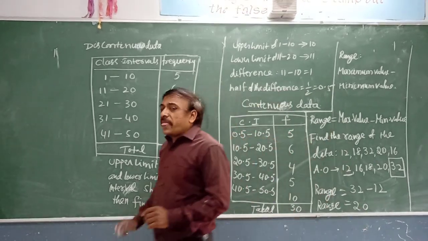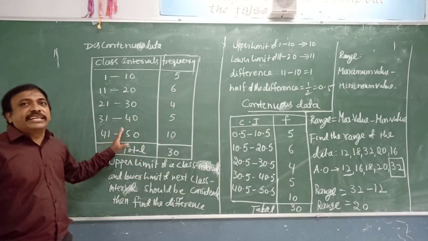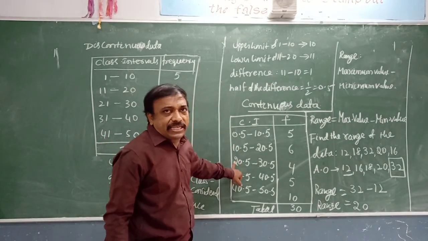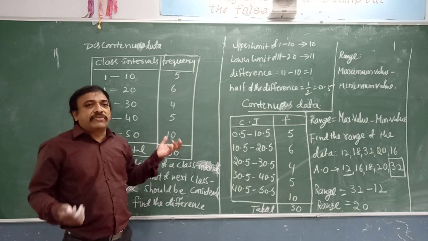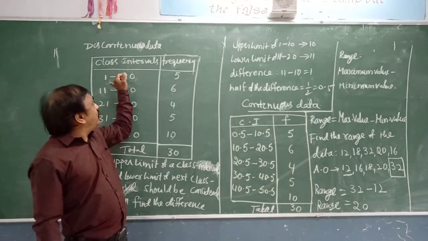Now, no one asked the question: what is the necessity to convert discontinuous data into continuous data? The necessity is, while preparing a grouped frequency distribution table, if there is an observation of 10.5, where do we count that particular entry when I wrote 1 to 10?